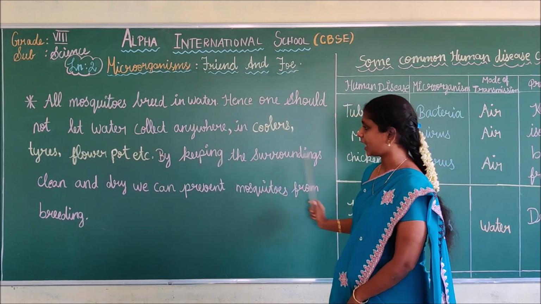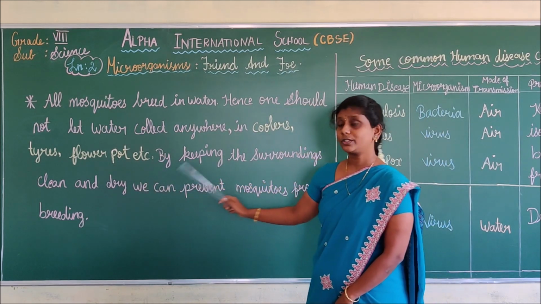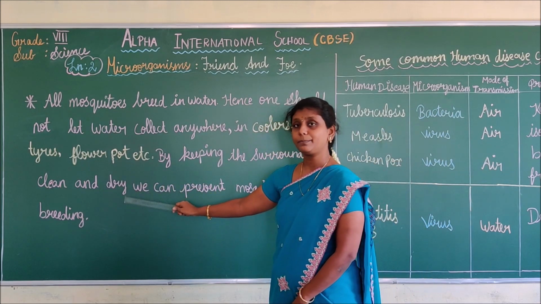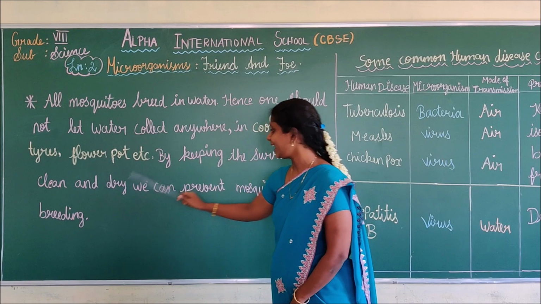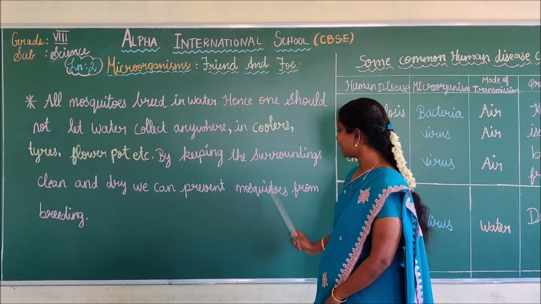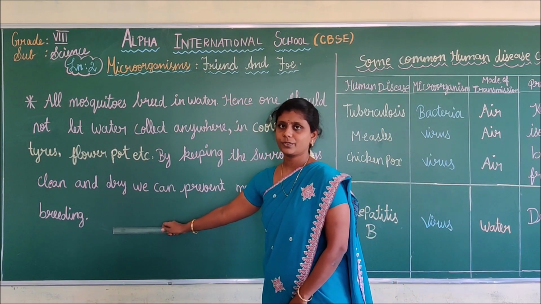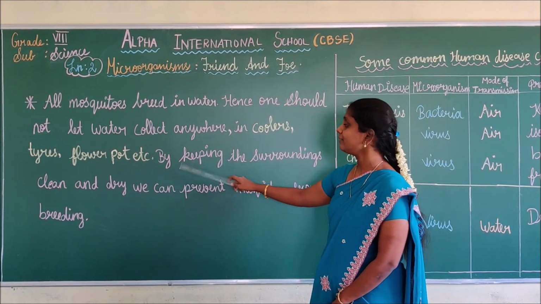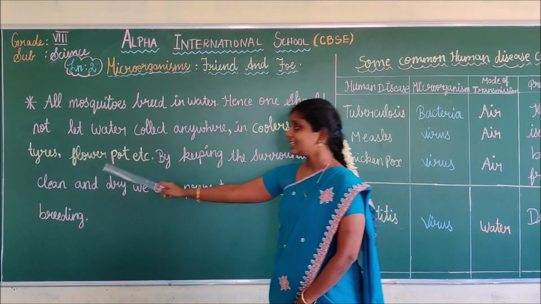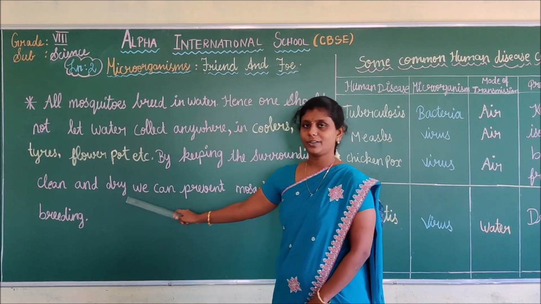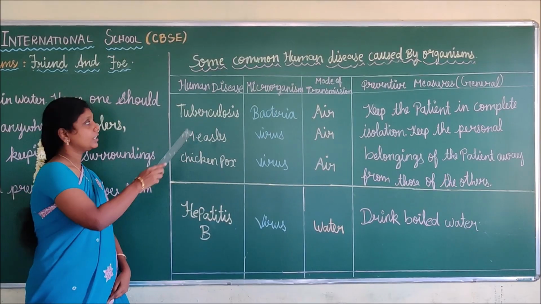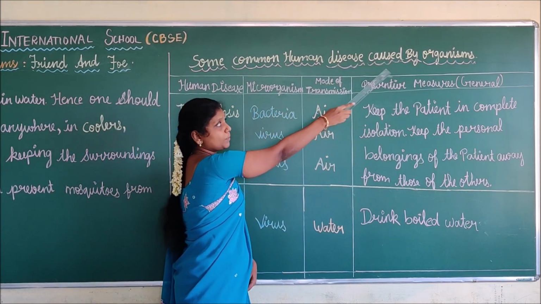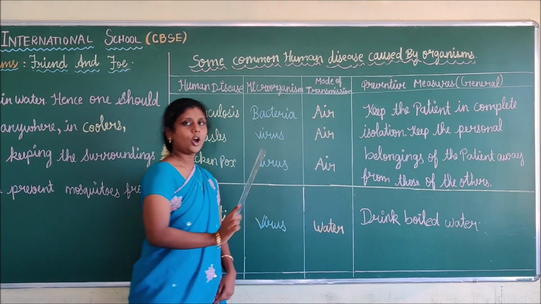We should keep the surroundings clean and dry so that we can prevent mosquitoes from breeding. How can we prevent mosquitoes from breeding? Yes, we should keep the surroundings clean and dry. Do you understand, students?